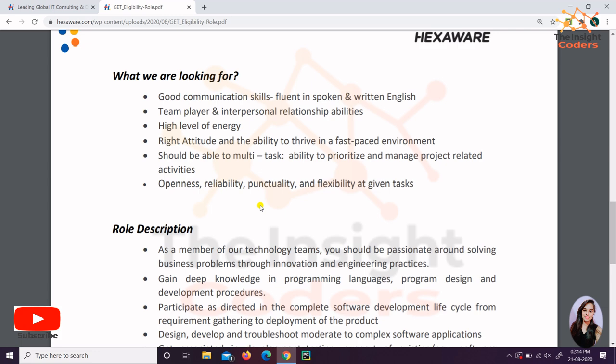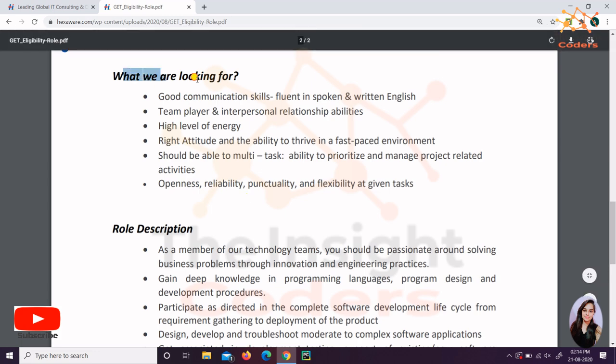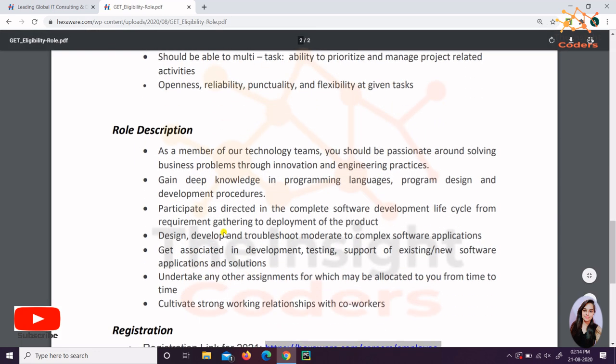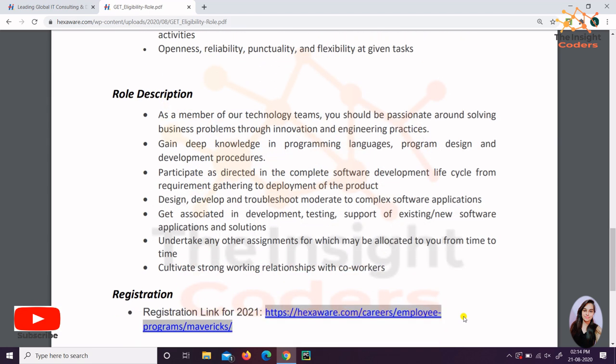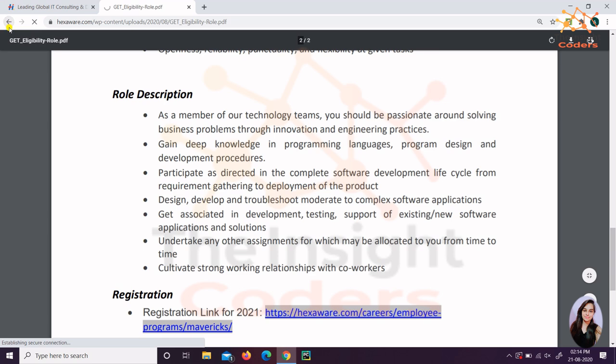And these are the things they want. Firstly, what they are looking for, and the role description, which is most important, right? So you can go through it. It is a very good role, so you can start with a very good company. And here is the link so that you can get registered. Either you can simply click on it, or earlier an option to apply now was coming. Let me show you.